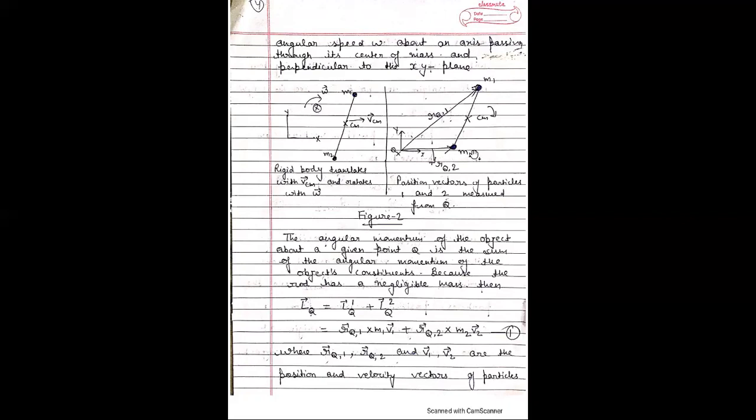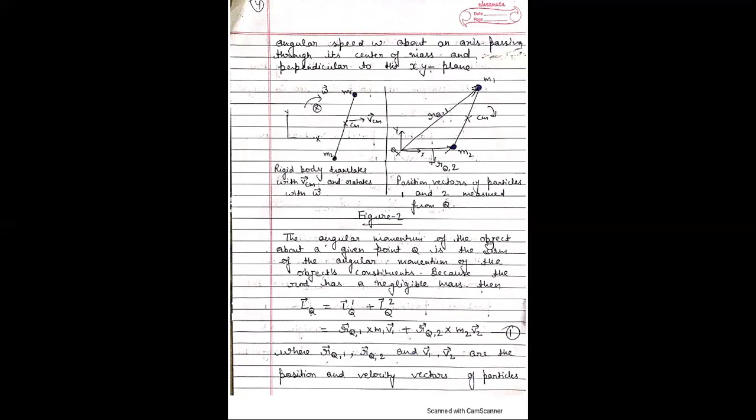Now connect these particles to a point Q, where we have to find the angular momentum due to these two particles. For particle 1, whose mass is m1, this is the position vector with respect to Q, and rQ2 is the position vector of particle 2, whose mass is m2, with respect to point Q. This is the center of mass, represented by CM.